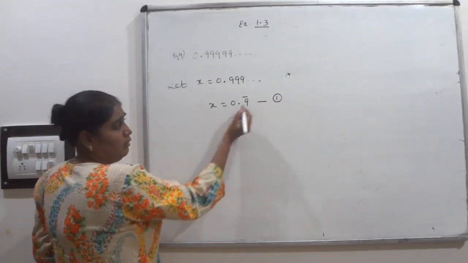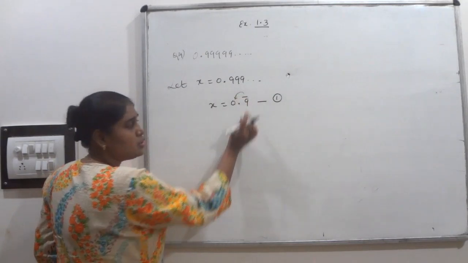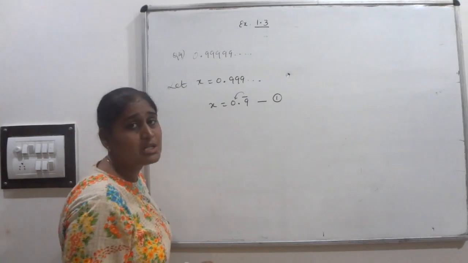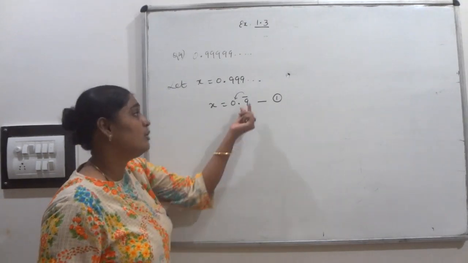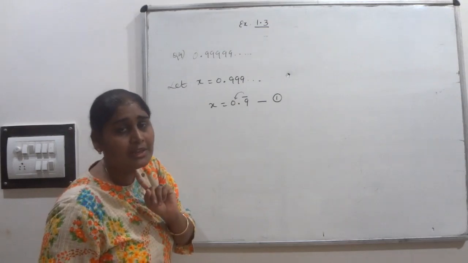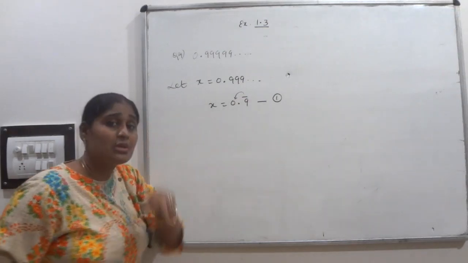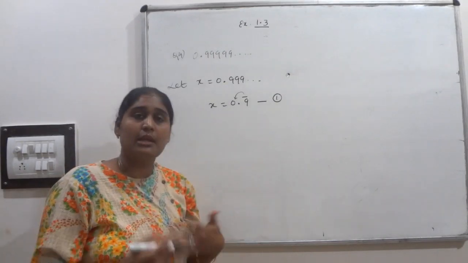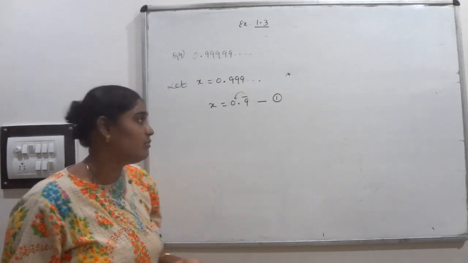To shift that 9 to the whole number side, I have to multiply with 10. Why am I multiplying with 10? Again I am telling you, under the bar only one digit is there. If under the bar 2 digits are there, then you have to multiply with 100. If 3 digits are there, then multiply with 1000. Like that we have to do.